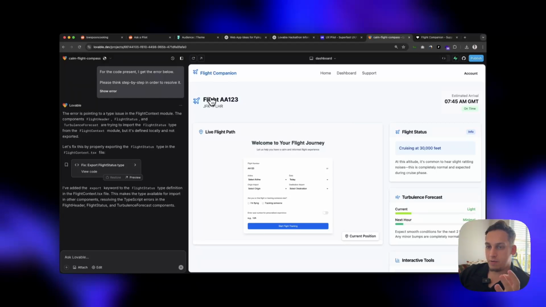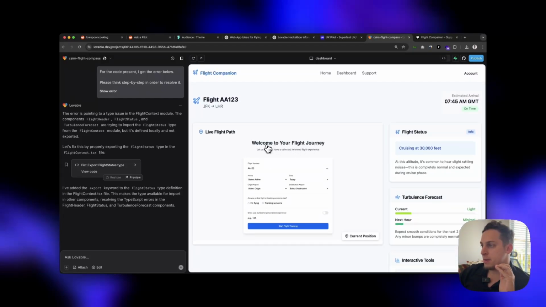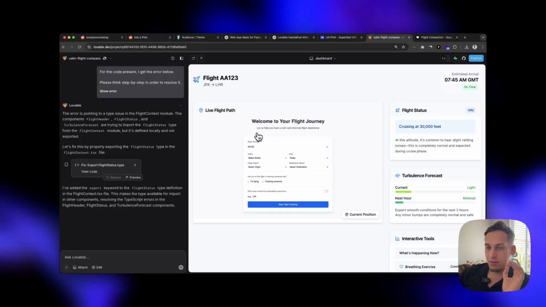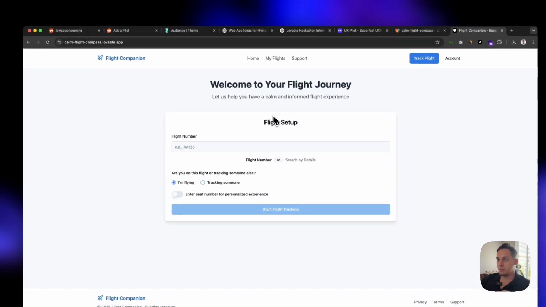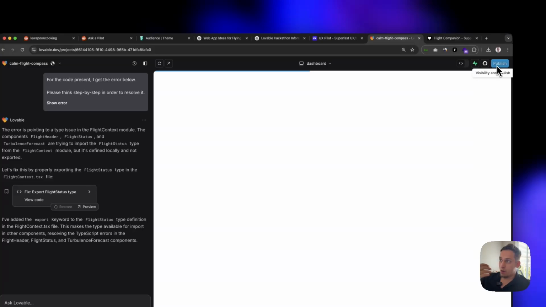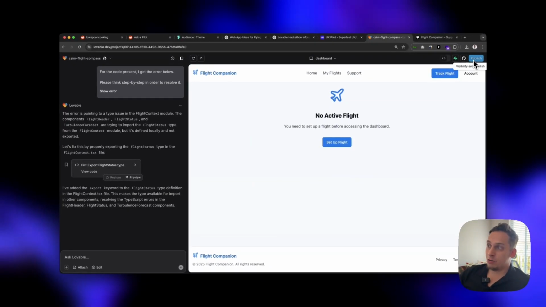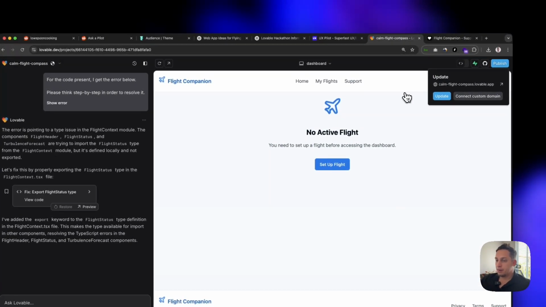Where we enter our flight and we would get a map, but in this case it's a flight for the future, I guess, so it's not really showing a map. We could change this, right? These are different things that we can prompt Lovable to change. And we can publish this and view this in a custom domain that Lovable creates for us. Or we can publish this to our own domain using something like Netlify, or we can also do it directly in Lovable right here.